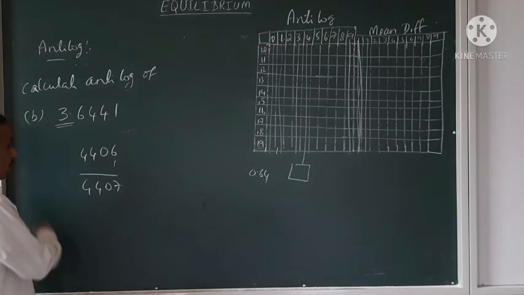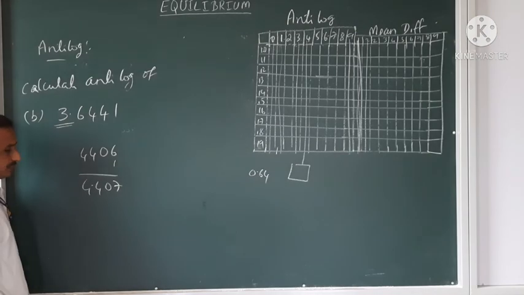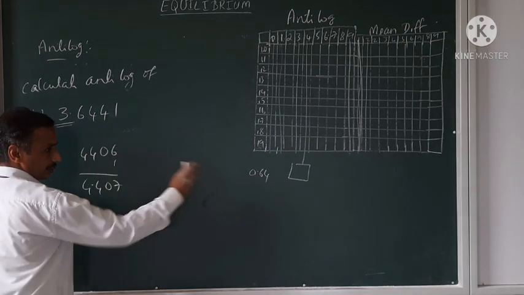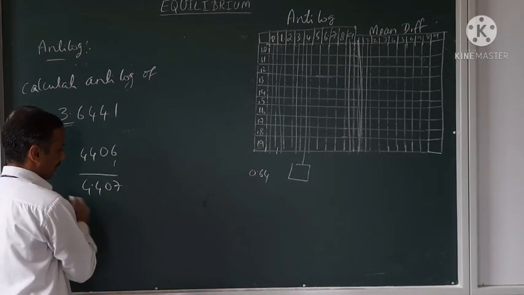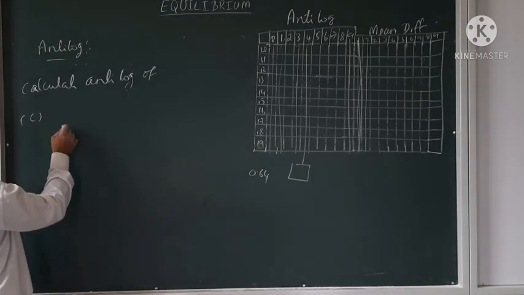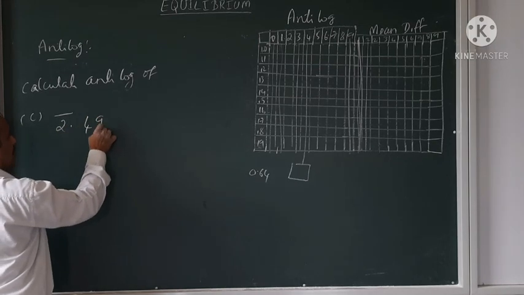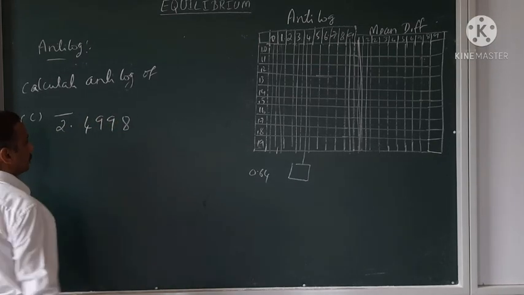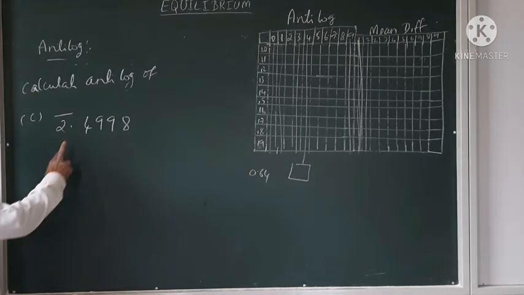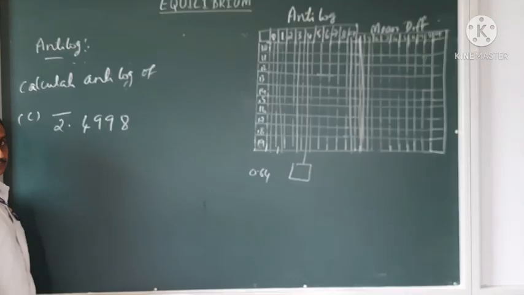4407. Now exactly after the first digit, put a decimal from the left, not from the right. And write this as powers of 10, bar 2. 4998 bar 2. For this you have to take the anti-logarithm.